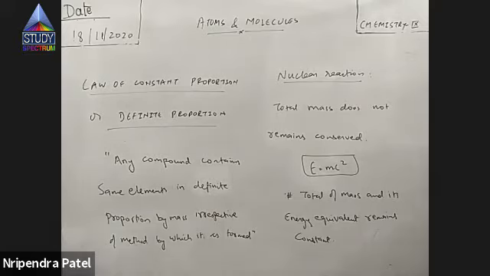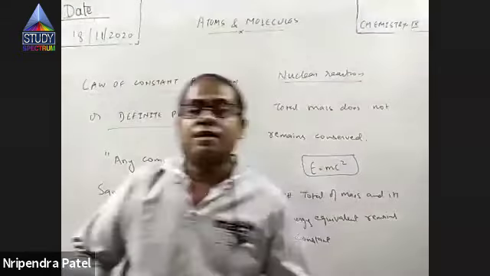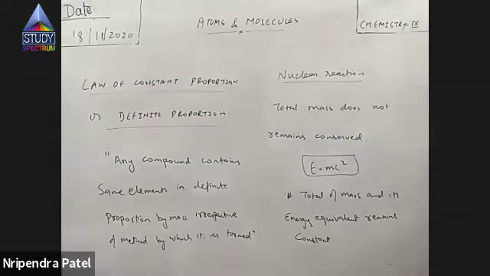Now, for example, if you take tea, you might have tasted some salt also in tea, right? So same thing, same name, tea, but may have different ingredients and again proportion may be different. But in compounds, this does not happen.